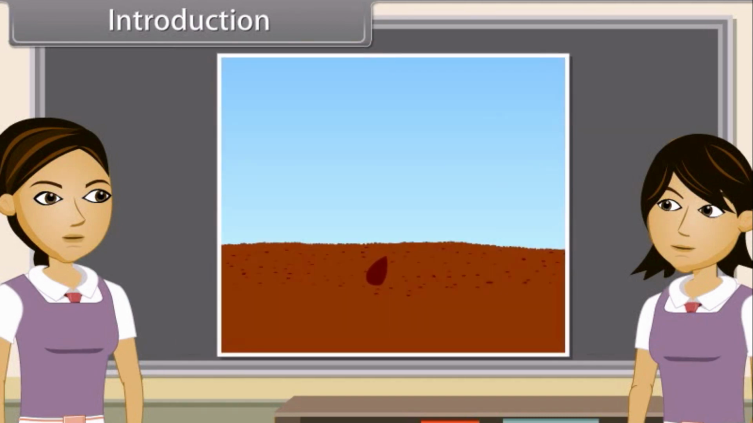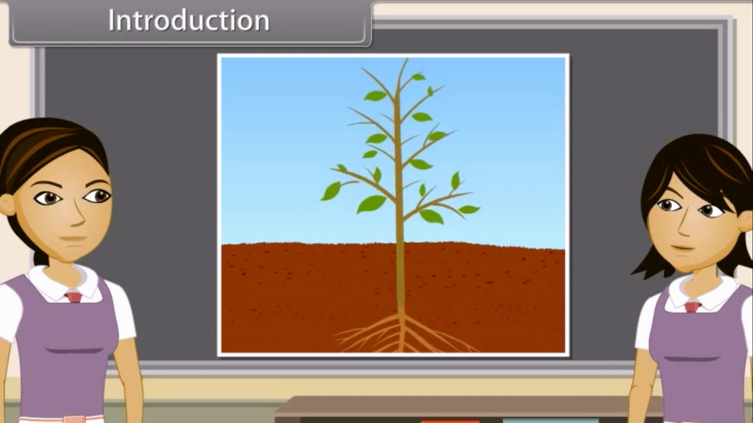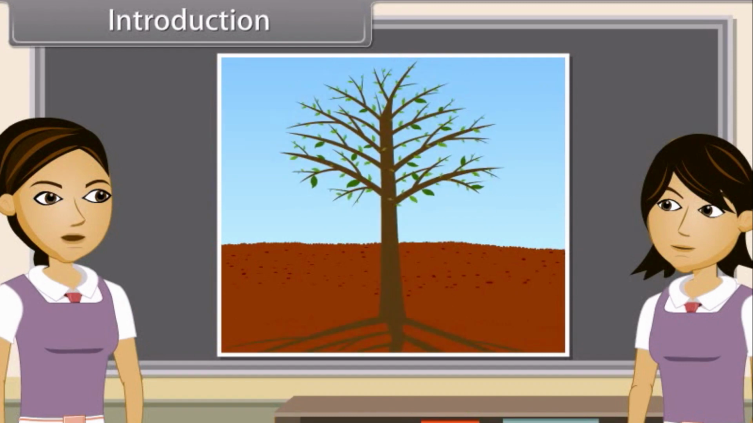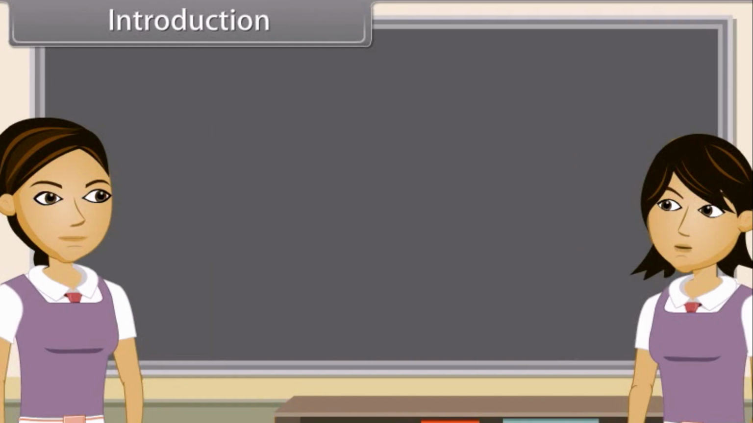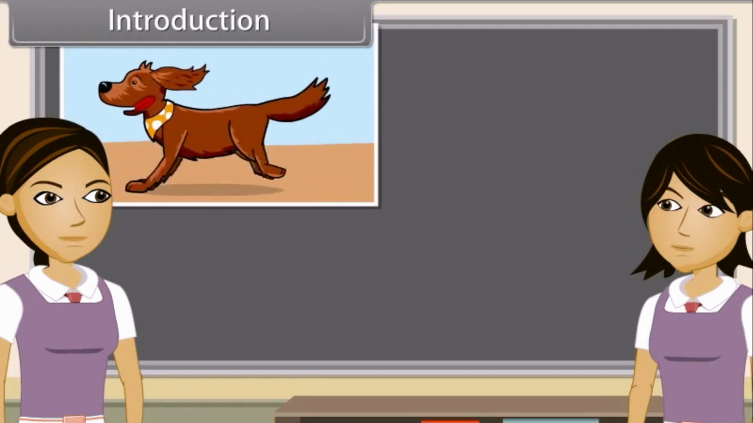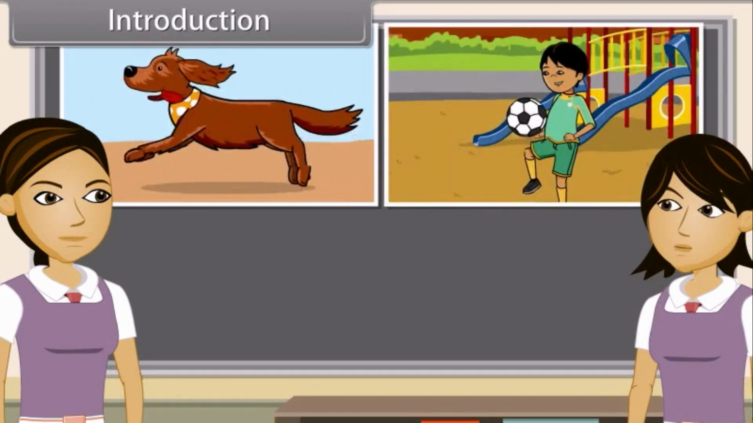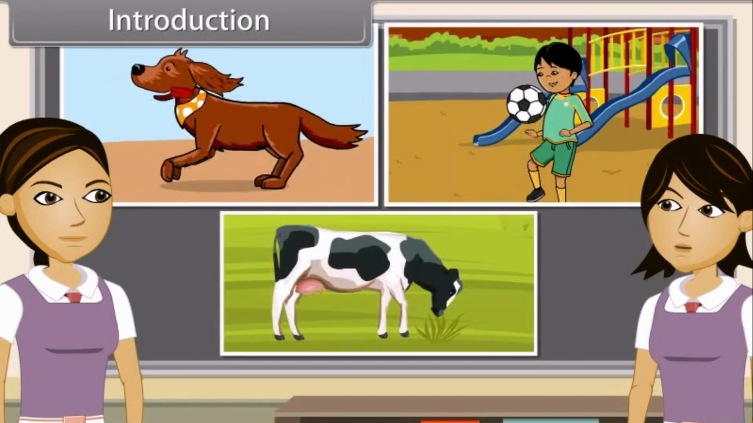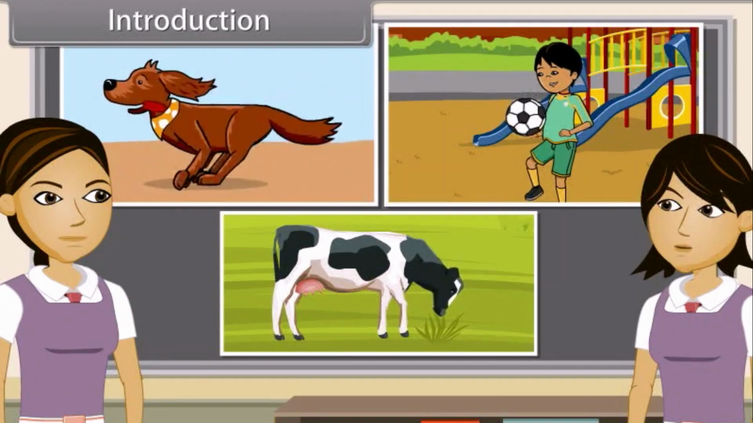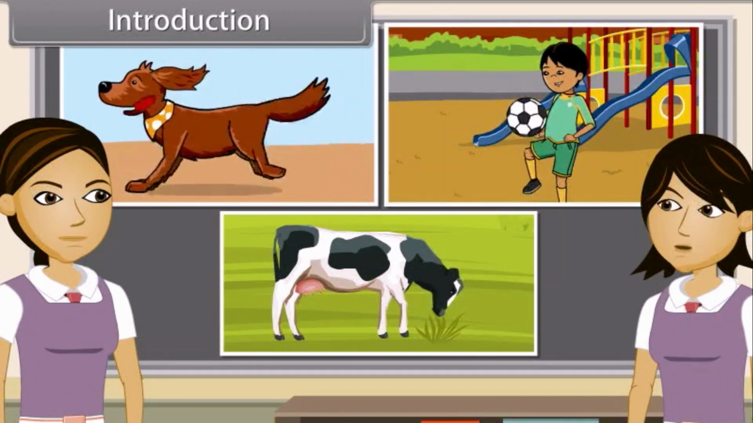This movement can be due to growth, as in plants, where a seed germinates and grows. This movement in plants stops after a particular time. On the other hand, in animals and some plants, these movements are not connected with growth. Some examples are running of a dog, playing football of children, and chewing cud of cows. These movements are not related to growth.